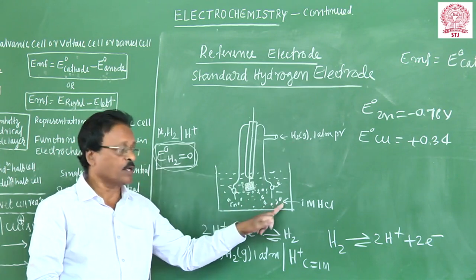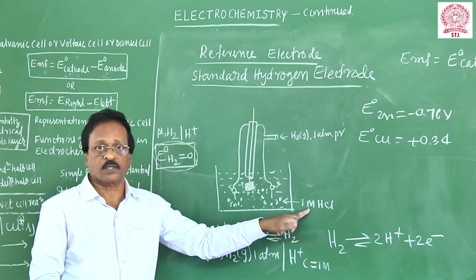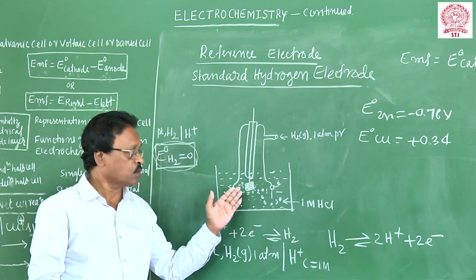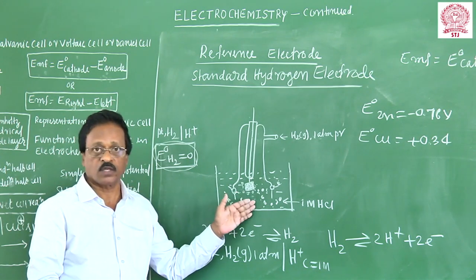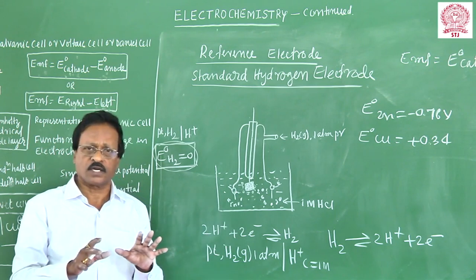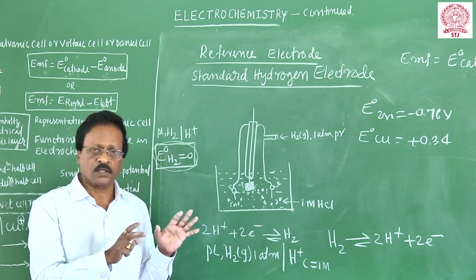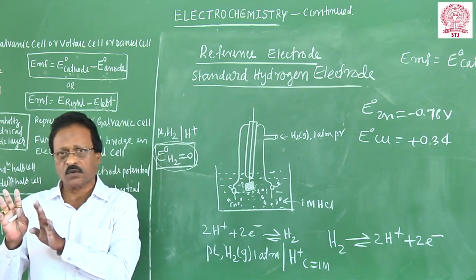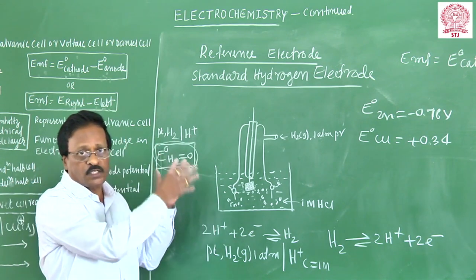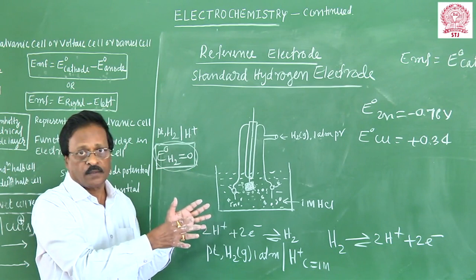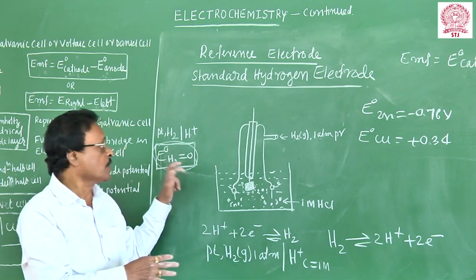Throughout the experiment, you have to maintain the unit molar H plus ion concentration. The solution should not contain any impurity, reducing impurity, oxidizing impurity, or poison molecule. With all these difficult conditions, since you don't have a secondary reference electrode, this electrode has been constructed